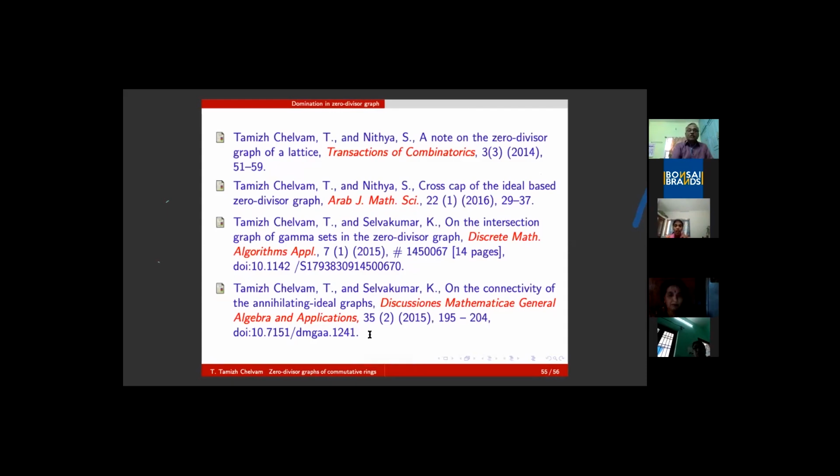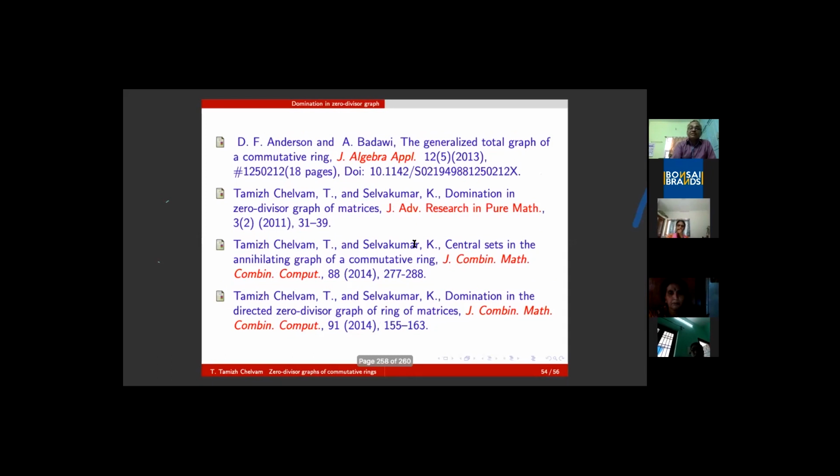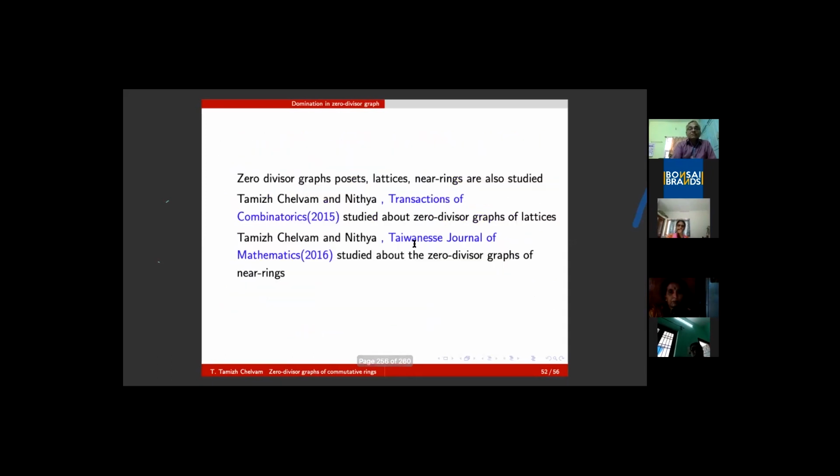Of course, there are graphs called annihilating ideal graphs, and there are studies about the intersection graph of gamma sets in the zero divisor graph. One of the other beautiful properties being studied by us is the genus and topological indices for zero divisor graphs and several graphs from commutative rings.